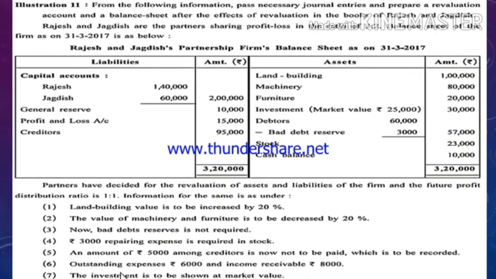Last adjustment: investment is to be shown at market value. Investment value over here is given to you, that is 30,000 book value, and market value is 25,000. In the new balance sheet you have to show investment at market value. It means decreased value compared to the book value. So decrease in asset by rupees 5,000. Due to decrease in asset, loss will occur to the firm, so it will be recorded on the debit side of revaluation account. So the journal entry would be revaluation account debit to investment account credit.